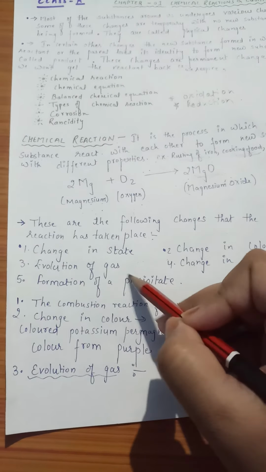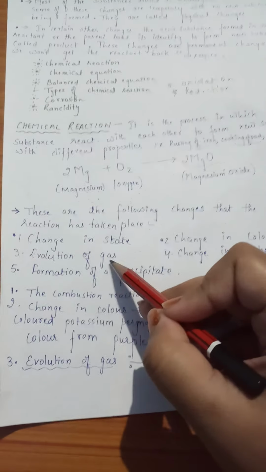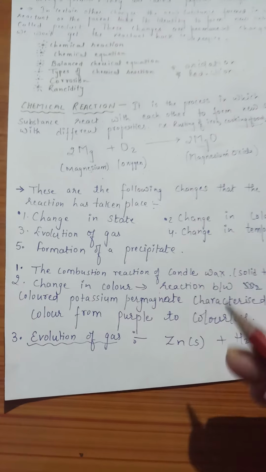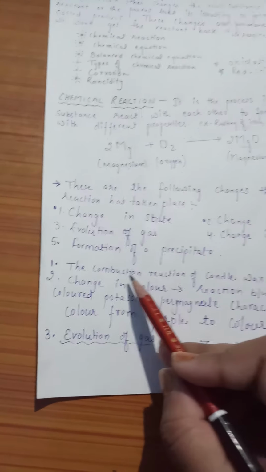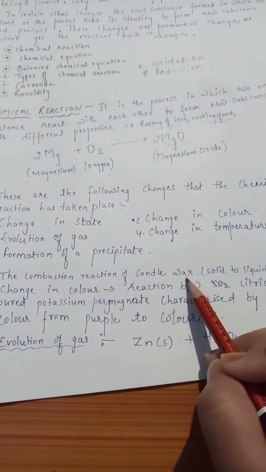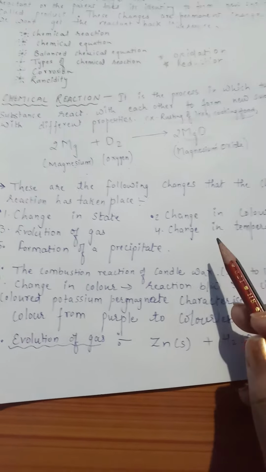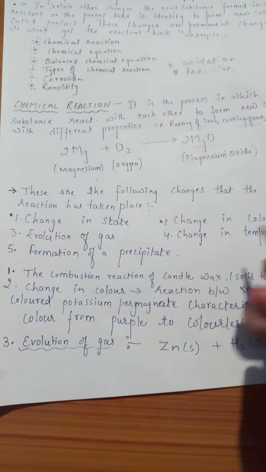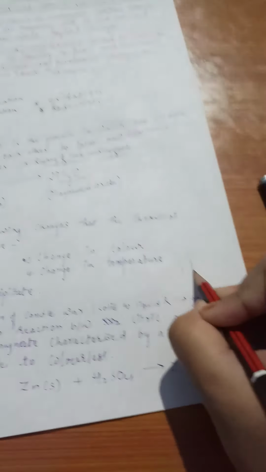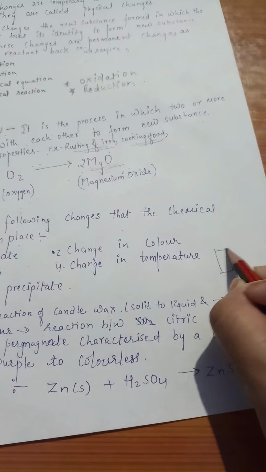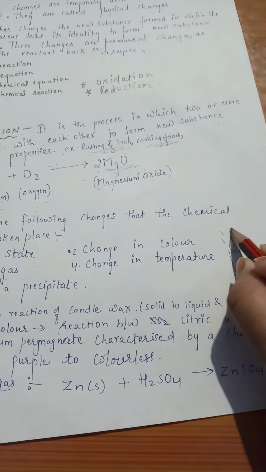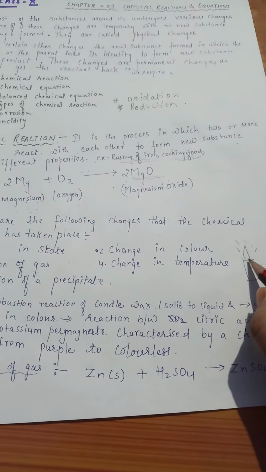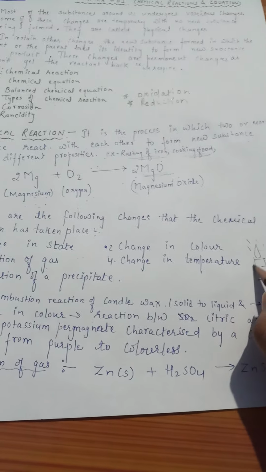So first we come up with change in state. For example, the combustion reaction of candle wax. When you burn a candle, what happens? If this is your candle, here you can see the wax is there and the flame is there. So with the flame, the wax is going to melt like this.